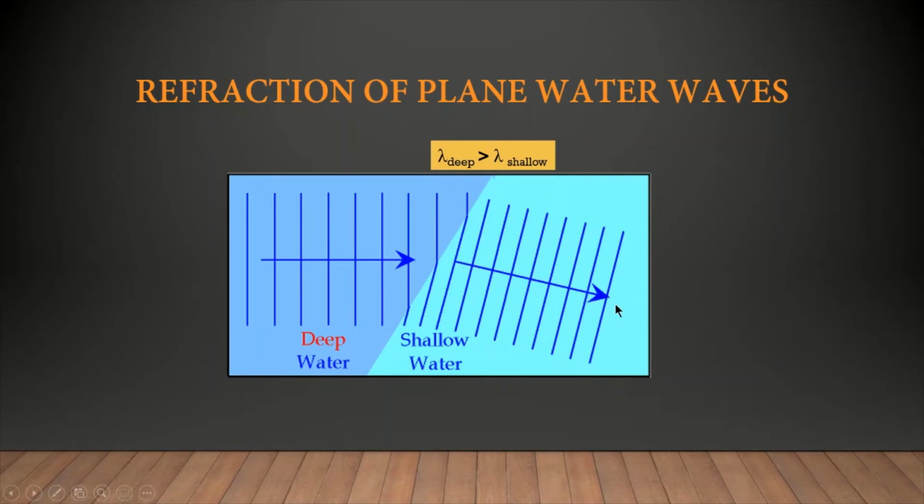Other than this, we see that in the deep region, the wavelength, the distance from one wavefront to the next wavefront, is called the wavelength. The wavelength in the deep region compared to the shallow region is different. The wavelength in the deep region is longer than in the shallow region. So the wave bends, the direction changes, and so do the wavelength and the speed.